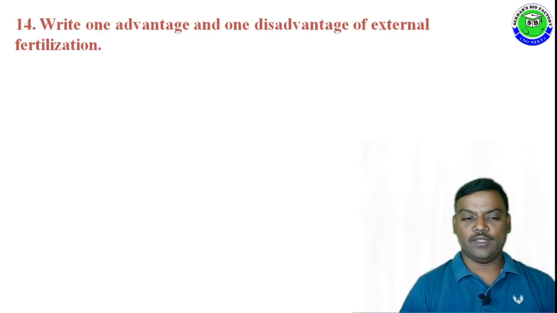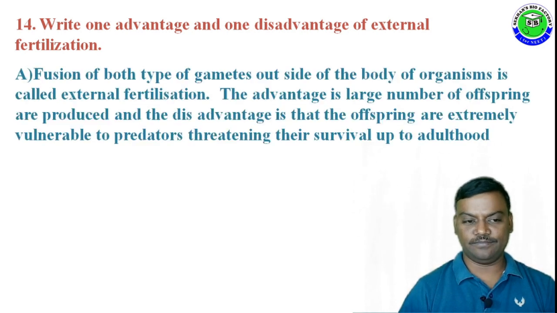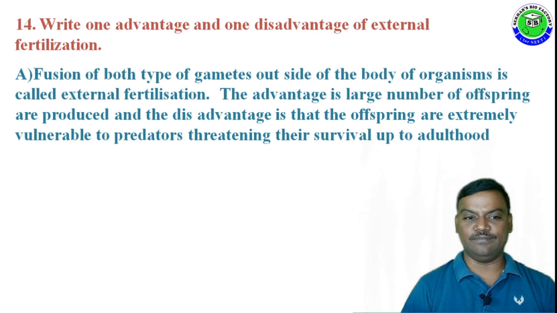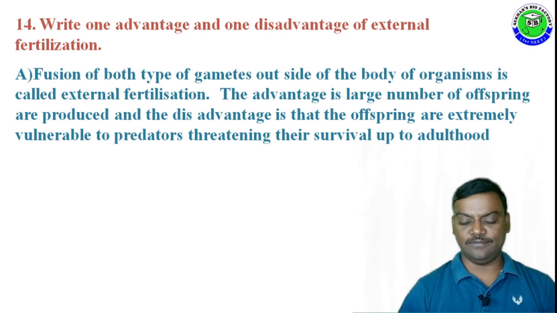Question number 14. Write one advantage and one disadvantage of external fertilization. The answer is fusion of both types of gametes occurring outside of the body of organisms is called external fertilization. In this, the advantage is a large number of offspring are produced, and the disadvantage is that the offspring are extremely vulnerable to predators, threatening their survival up to adulthood. These are the advantages and disadvantages of external fertilization.